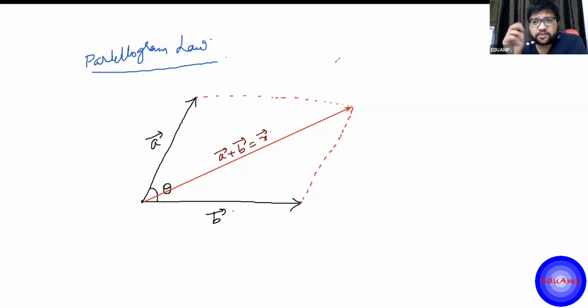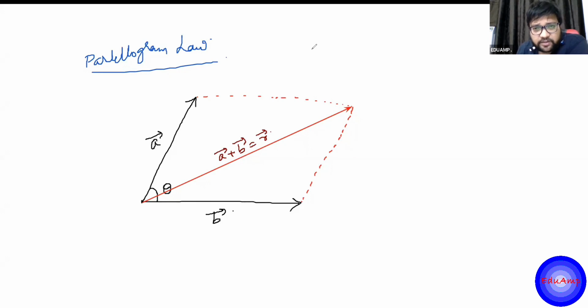So all the vectors have some magnitude and a direction. Here A is in this direction, B is in this direction. So the resultant of the two will be somewhere in between, the red line. This much we are seeing from the diagram. Obviously, if there is a boy, you pull the boy in this direction and in this direction also, obviously he will move somewhere in between, right? This is just to give you a feel of it. So now I'll try to find the magnitude.